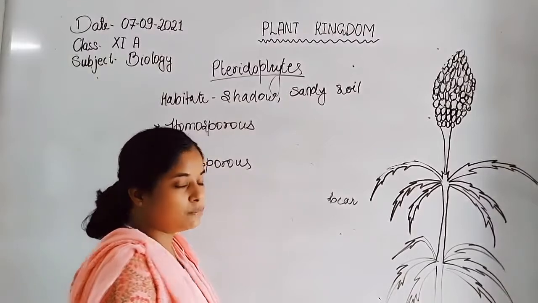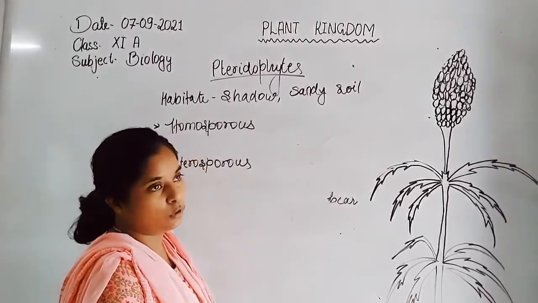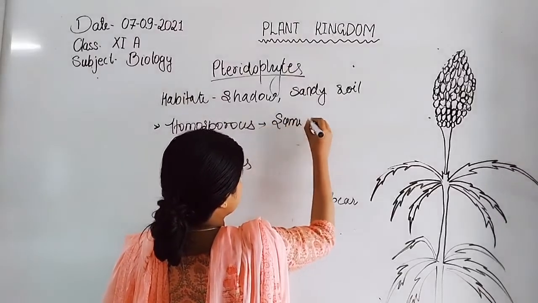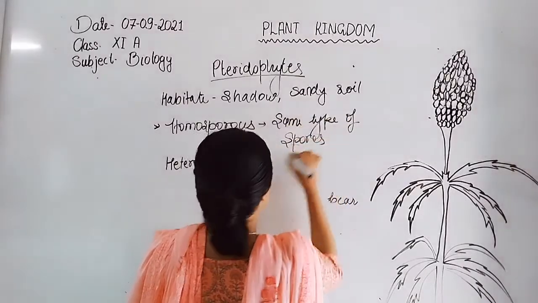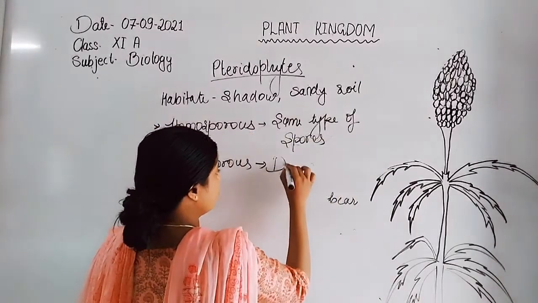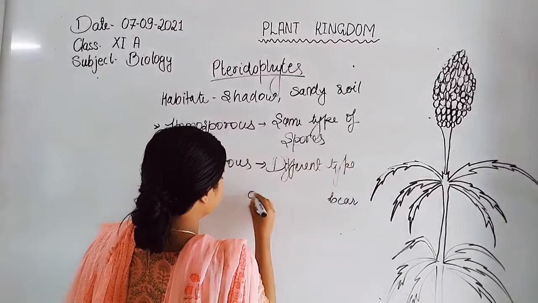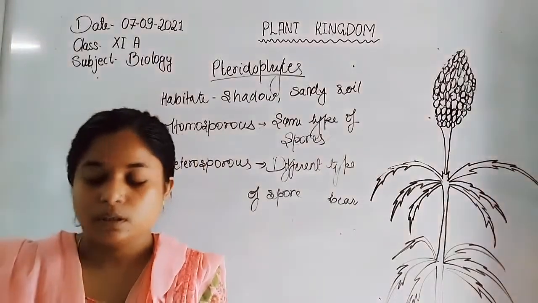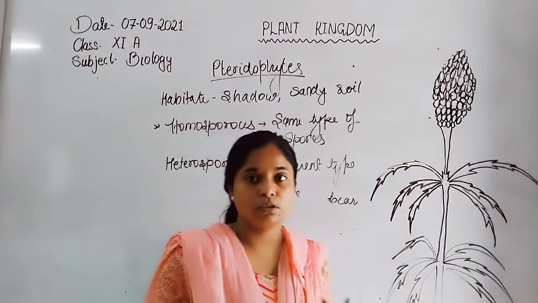Homosporous produce the same type of spores, whereas heterosporous produce two different types of spores.